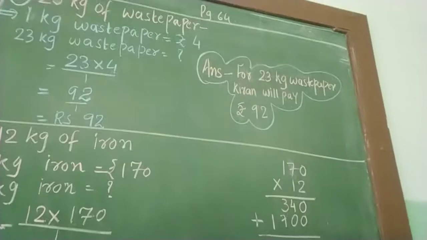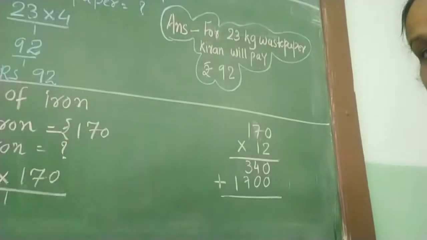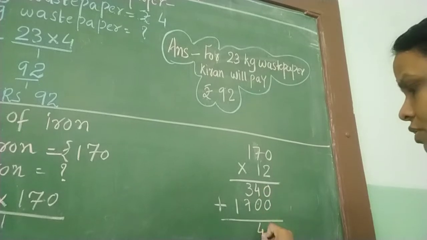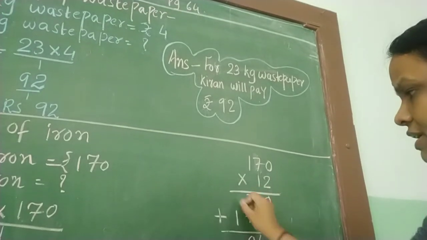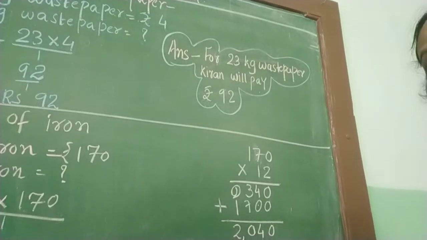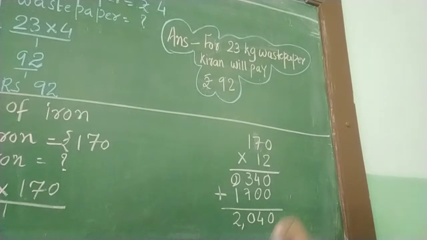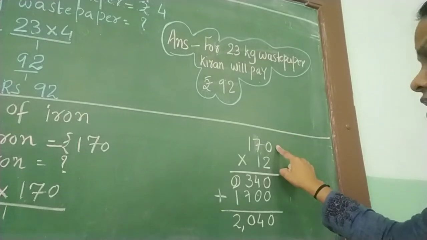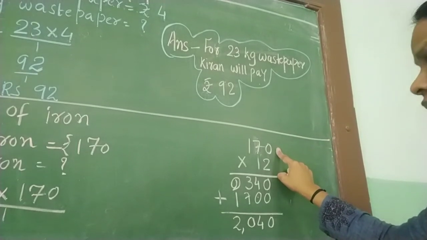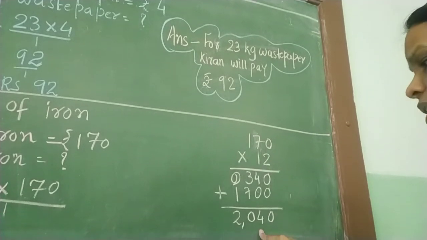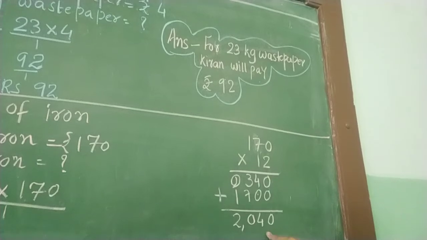We are always doing addition. Okay, so let's do addition. 0 plus 0, that is 0, 4, 7, 8, 9, 10, 1 carry over and 2. So 2040 rupees she has to pay for 12 kg iron because iron is very costly. For 1 kg you have to pay 170. So for 12 kg Kiran will pay rupees 2040 to the person.